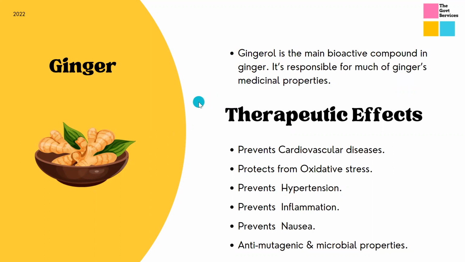Even ginger is a powerhouse. It has a bunch of therapeutic effects. The major ones are that it prevents cardiovascular disease, oxidative stress, hypertension, inflammation, nausea, and it has anti-mutagenic and anti-carcinogenic properties, right? So if you are consuming these foods in your daily diet, there won't be any possibility that you might face these disease issues in your life, presently or maybe in future.